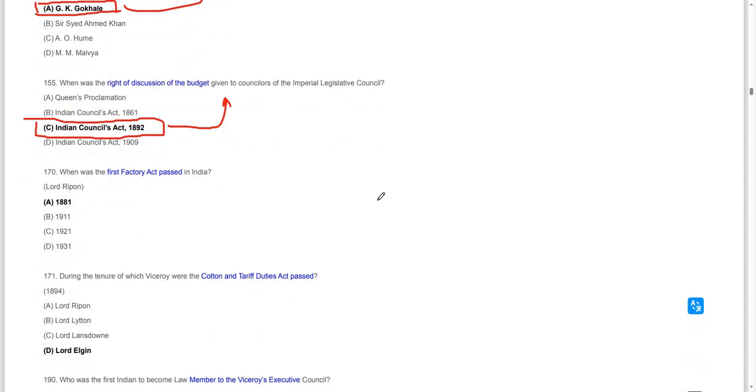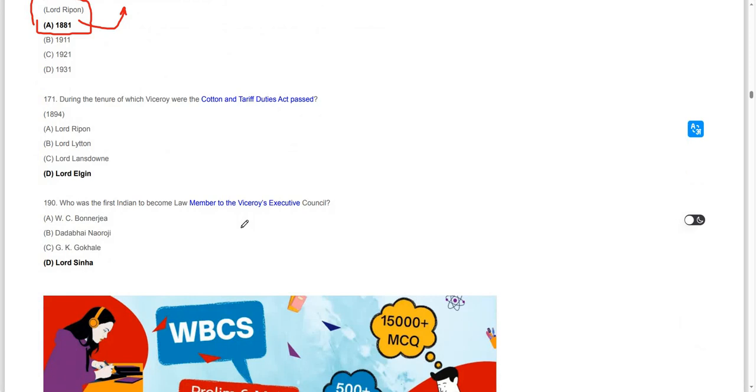When was the first Factory Act passed in India? The first Factory Act was passed during the tenure of Lord Ripon, in the year 1881. Moving on to the next question.